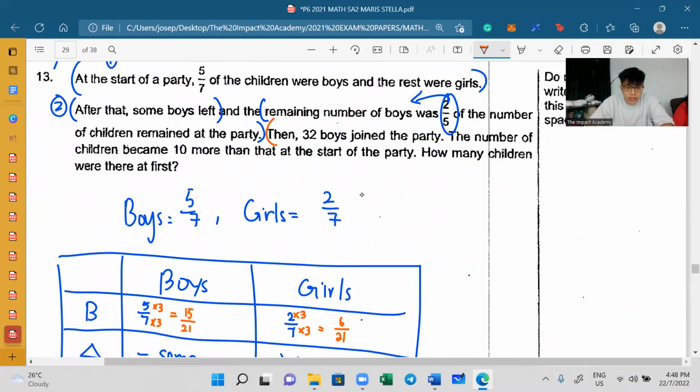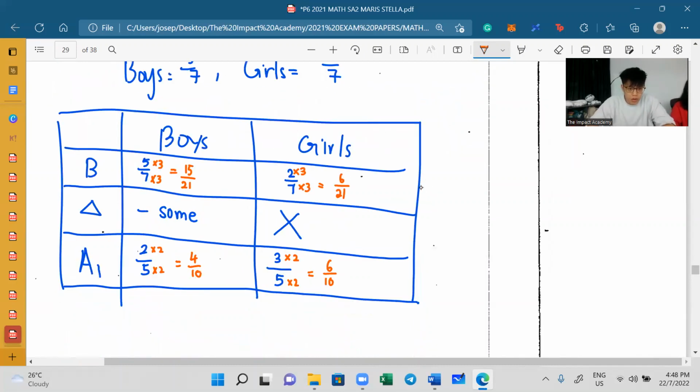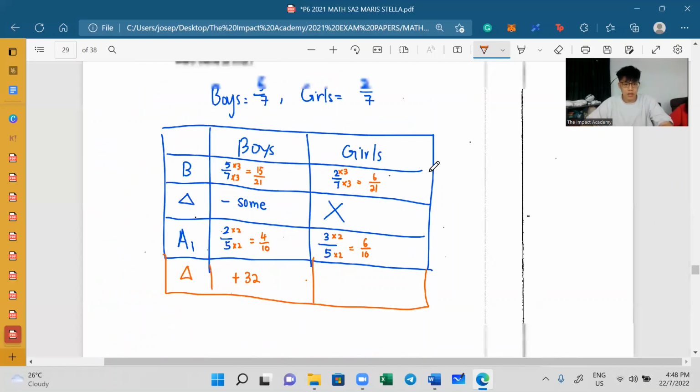And then they continue again. Sentence number, so this is 3, right? And then this is sentence number 4. Then, 32 boys join the party. Oh no, this is another change, right? What happened? Join the party. Meaning to say I have to plus 32. Make sense so far? Okay.